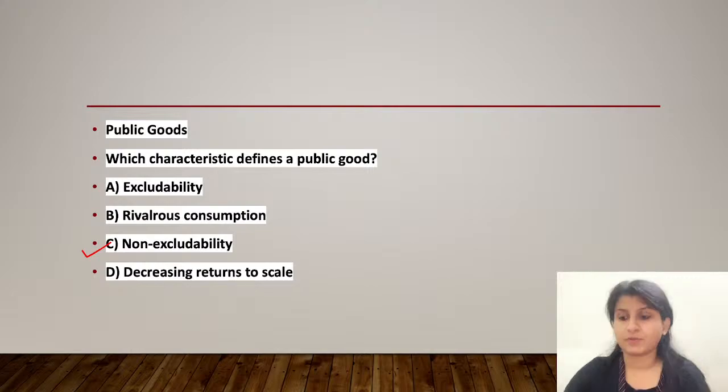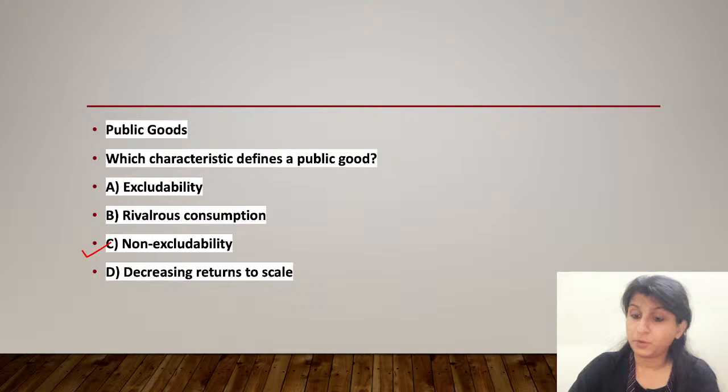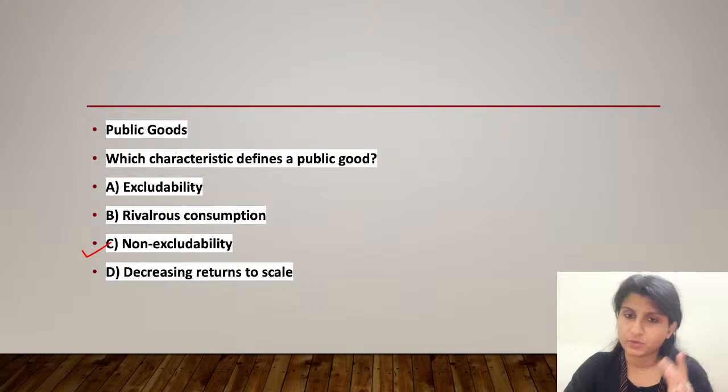So that is why. Then public parks are there, clean air and public radio broadcast is there. So these are some of the examples. I hope that it is clear to all of you what this means. Okay, clear everyone? All right, so option A, excludability, we have understood that that is the opposite of what defines a public good. So you cannot prevent anyone from using that public good. So option A is incorrect.